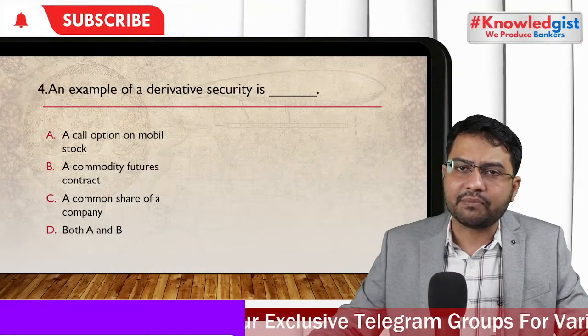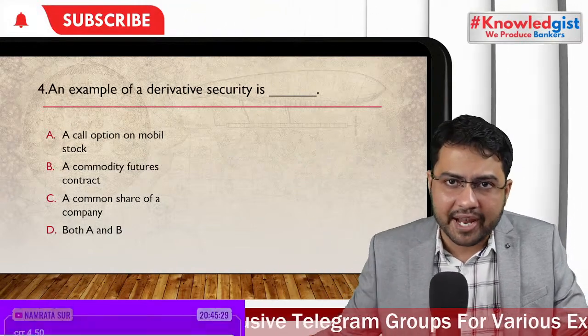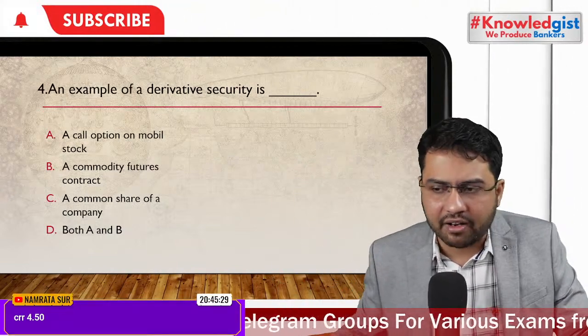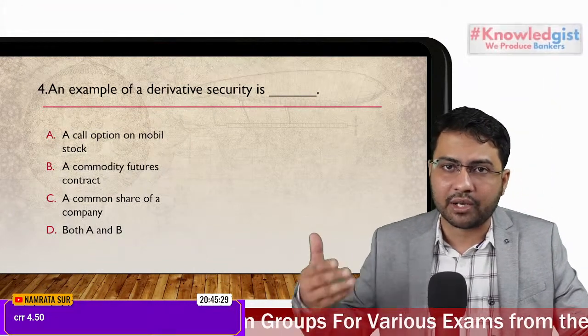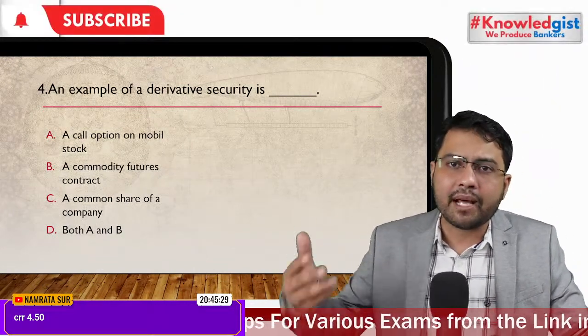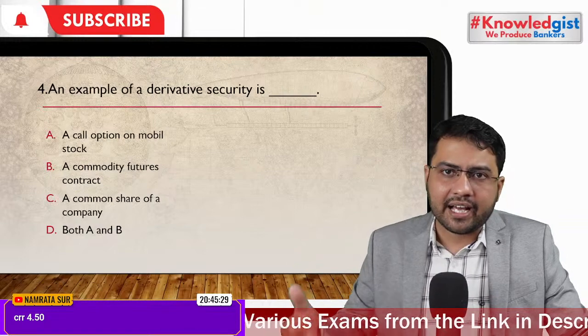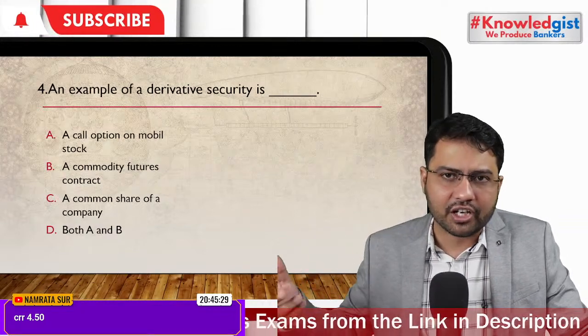Derivative is something that derives its price from an underlying share or an underlying asset. Derivative का खुद का कोई प्राइस नहीं होता है, वो अपना प्राइस पॉइंट डिराइव करता है किसी दूसरे स्टॉक से या फिर दूसरे कमोडिटी से.